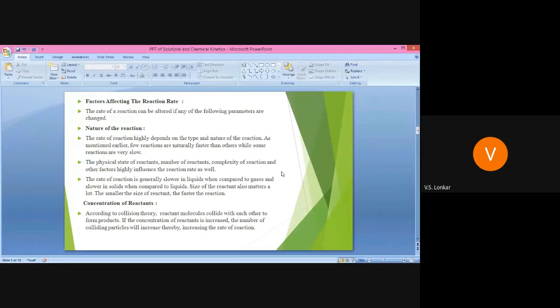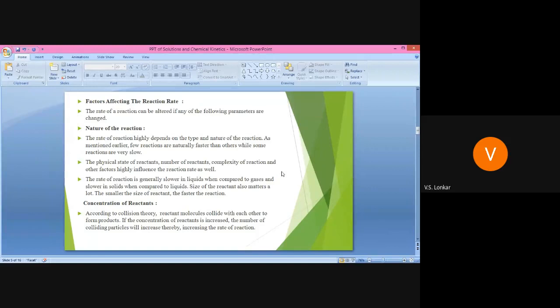Therefore, if the concentration of reactant increases, the number of colliding particles also increases, and hence the rate of reaction increases. Higher the number of collisions between the reacting molecules, higher the rate of reaction. For a high number of collisions, we require a high concentration of the reactant.